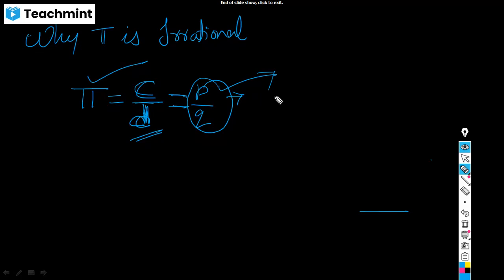Leave that aside. Just come back to the present concept, because the present concept will give a connection to your question. So pi is nothing but what? Circumference by diameter. So I said that we can write it in the form of P by Q, where P and Q are what? Rationals. Whether you agree with that, or you know something else about C and D. Why does that value of pi become irrational?